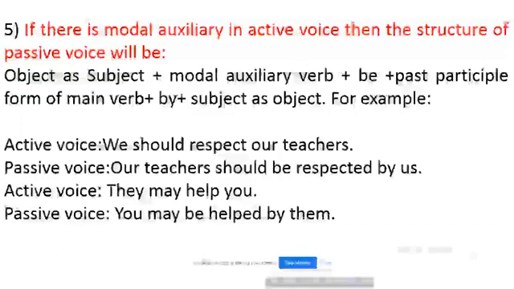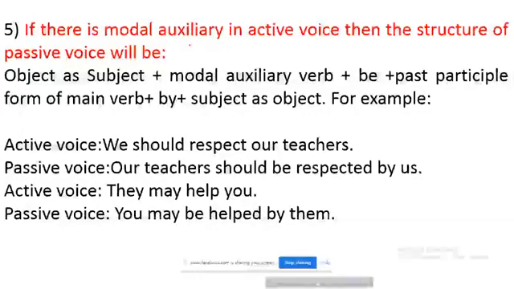Here students, I am telling you about modal auxiliary. There are some verbs that are called modal auxiliary. The nature of modal auxiliary is that these types of verb can be set after any subject: should, must, may, might, can, could. These are examples of modal auxiliary verbs. I am telling these rules again.